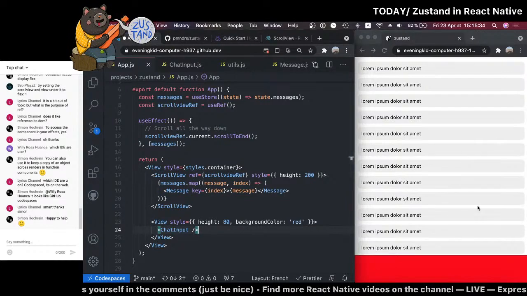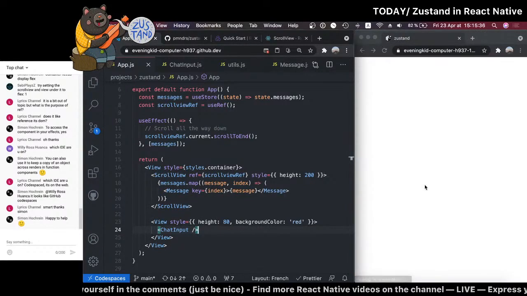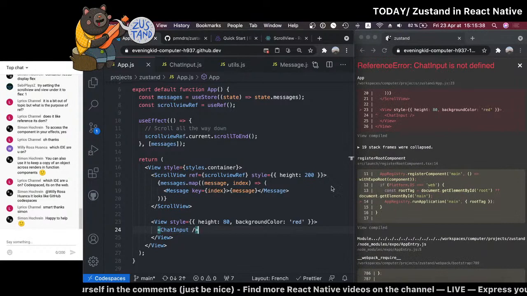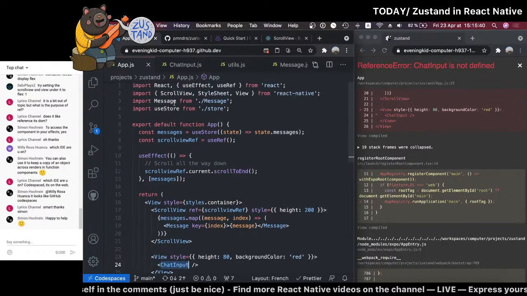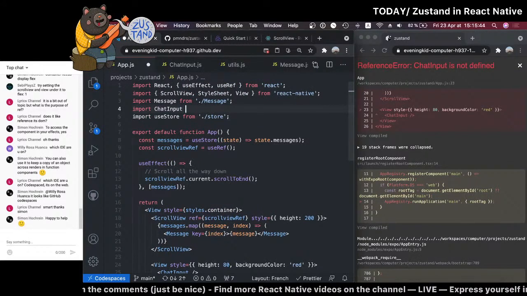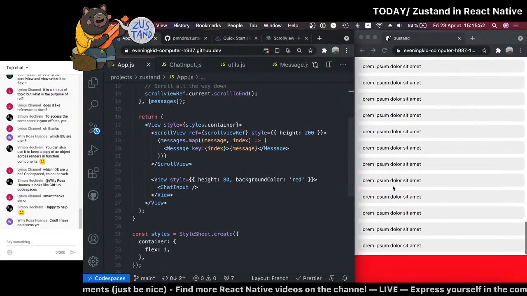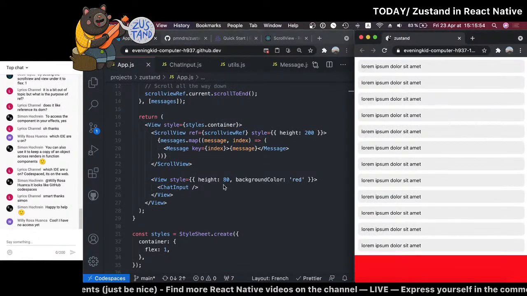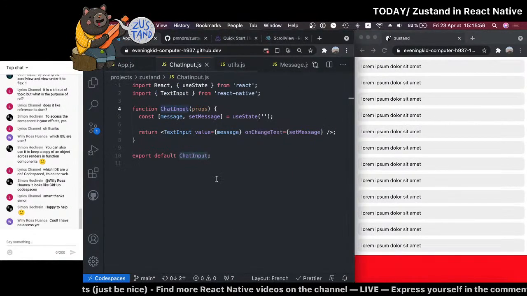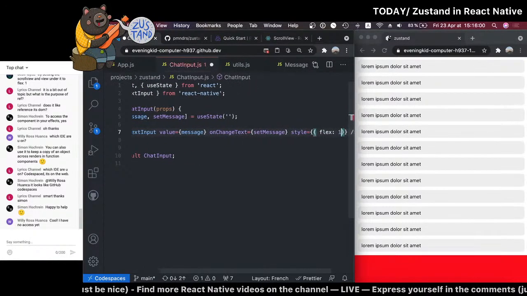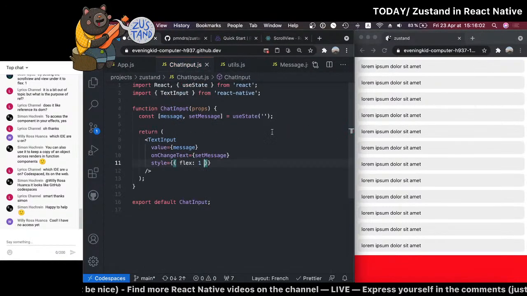So if I save now, we should see our chat input at the bottom. Oh, it's not defined. I really have a problem with importing components. I think when you use TypeScript, it automatically tells you when you forgot to import something. Okay, so we don't have a chat input. Maybe it's because we don't set flex to be 1. That could be it.